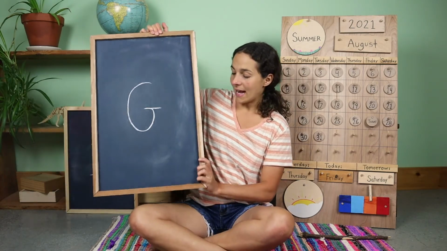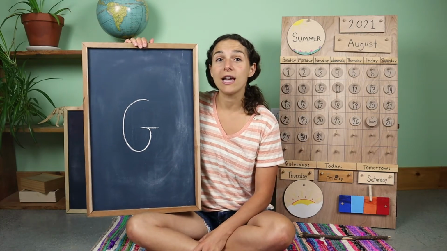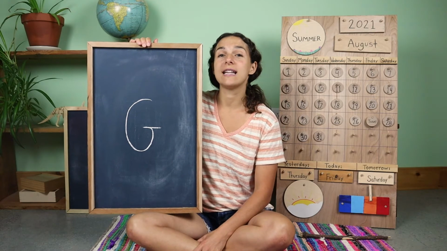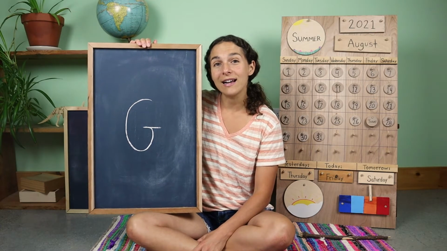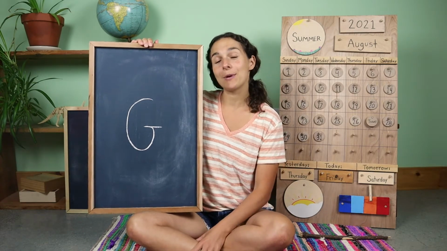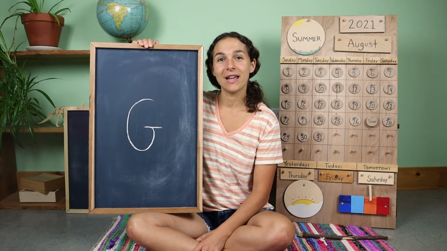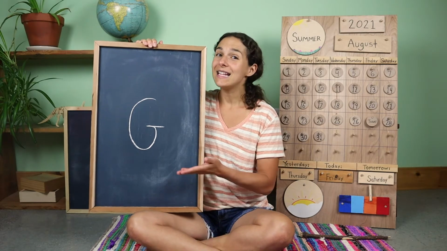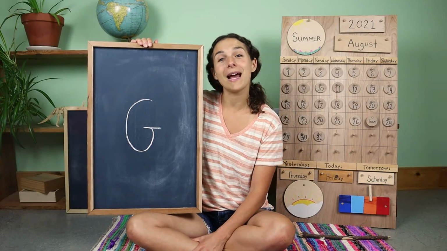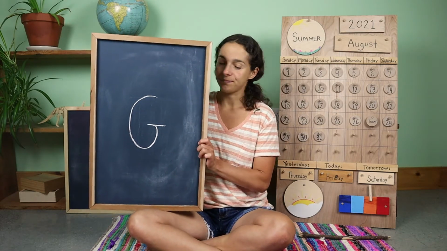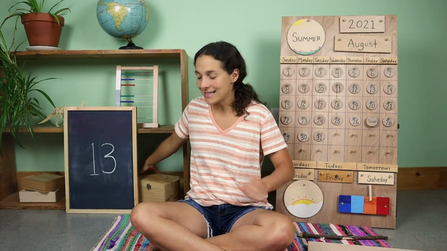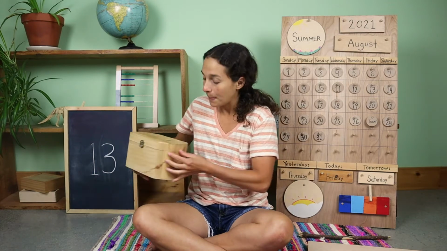Because today is Friday, it will be our last day talking about this uppercase letter. So this letter usually says G, G, but sometimes it says J. Do you know what uppercase letter this is? G, that's right. This is a capital G. G usually says G, but sometimes it says J.